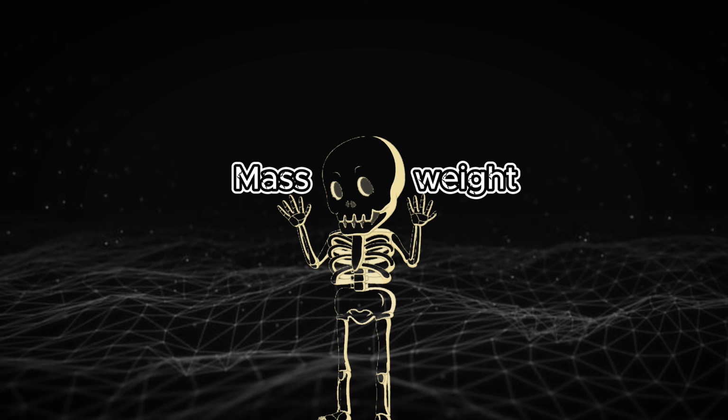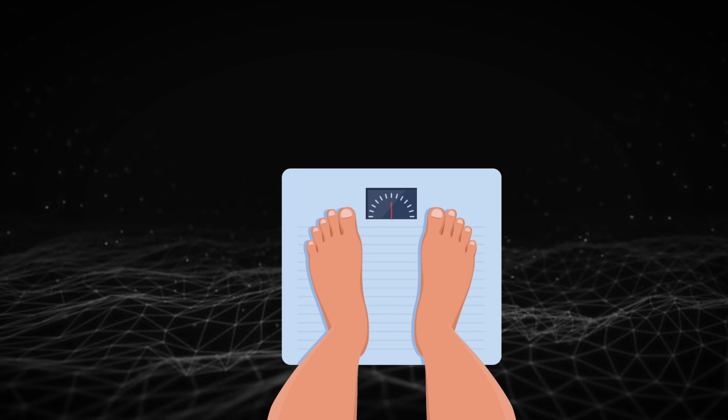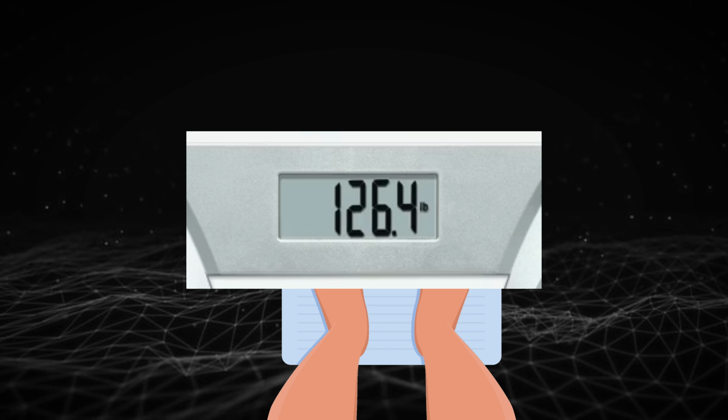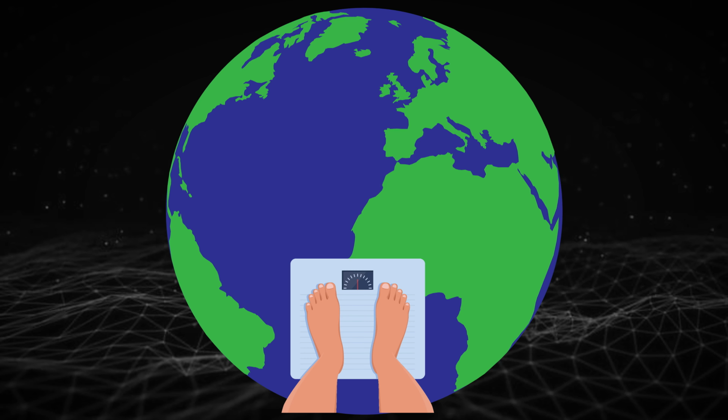So why do we get confused between mass and weight? It's because in our everyday lives, we often talk about weight when we actually mean mass. For instance, when you step on a bathroom scale, it shows your weight, but it's calibrated to give a reading in kilograms or pounds, which are units of mass. In everyday contexts, we rarely think about how gravity affects this reading. But scientifically, your weight is the force you exert on the ground due to gravity.